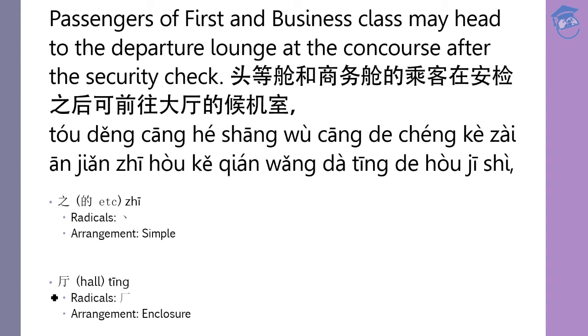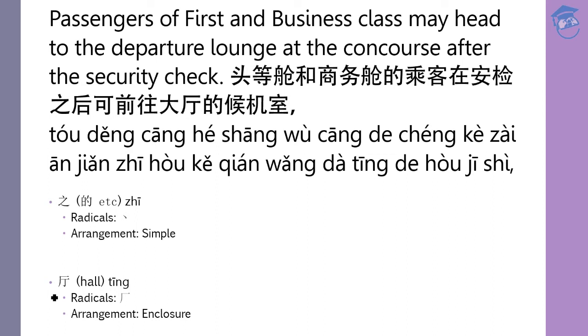It is a description, so it is placed in front of the main verb there, which is 可前往 and then the object 大厅的候机室. 大厅的候机室 is just to say the concourse's departure lounge. And of course, in proper English, you would say the departure lounge at the concourse.